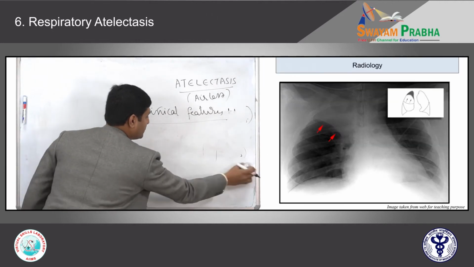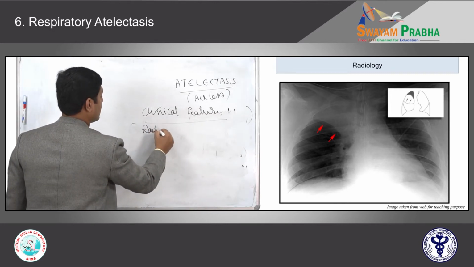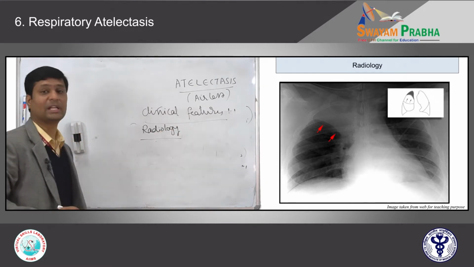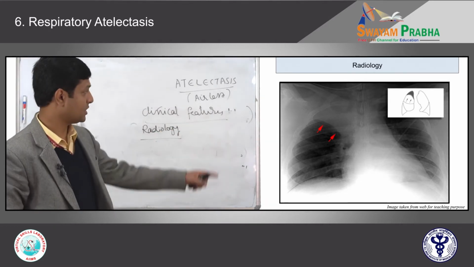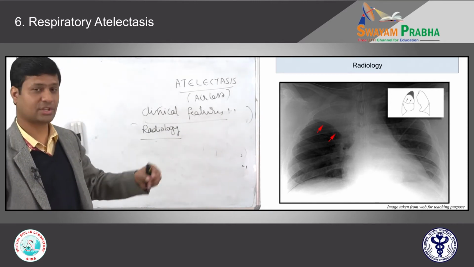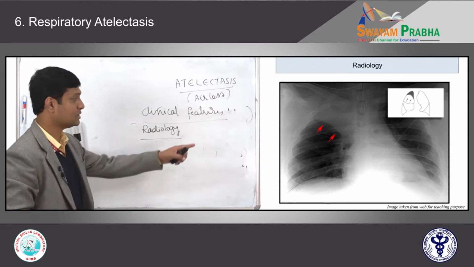Then next thing is radiology. What happens if you take chest X-ray of any patient who is having atelectasis? That means airless lung. That is a picture of anterior posterior view of X-ray, chest X-ray of an atelectatic patient. What are the minimal radiological features that you see?